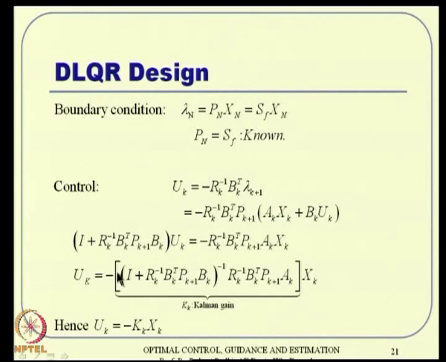That is nothing but the gain matrix, essentially a Kalman gain. So, we can again write uk is nothing but minus Kk times xk, where Kk comes from this expression.